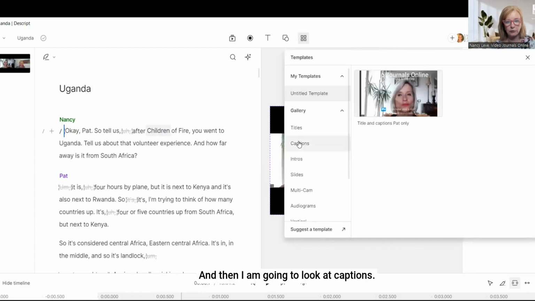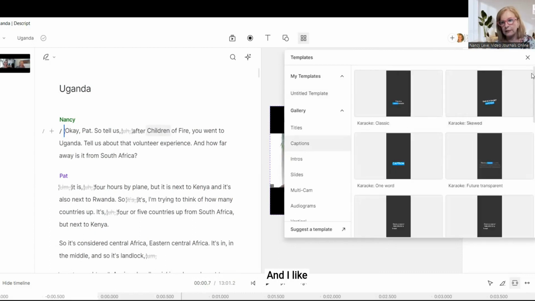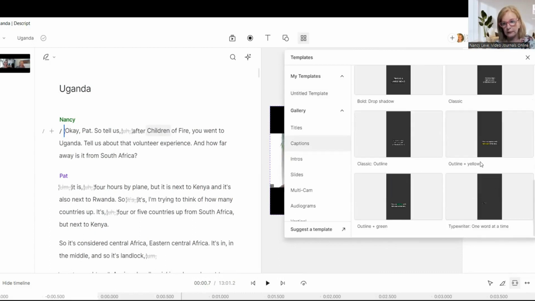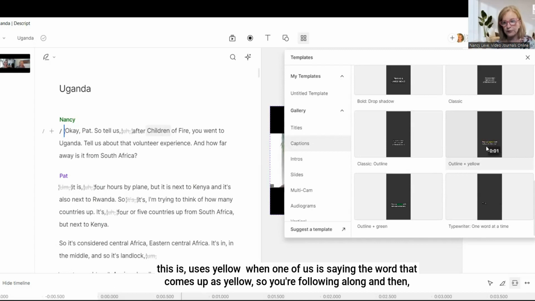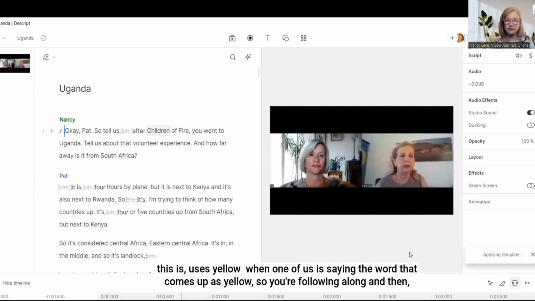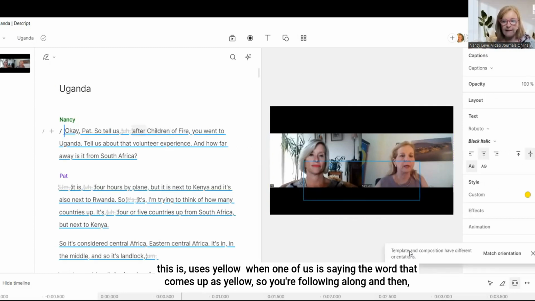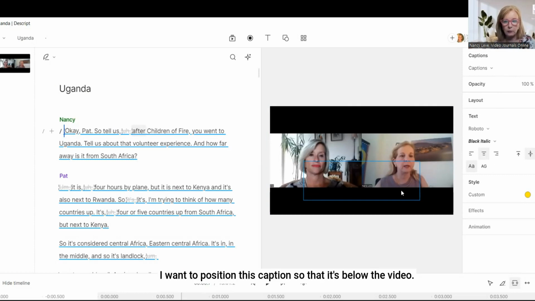And then I am going to look at captions. And I like this uses yellow. When one of us is saying the word, that comes up as yellow. So you're following along. And then I want to position this caption so that it's below the video.